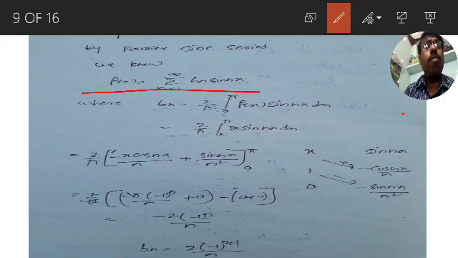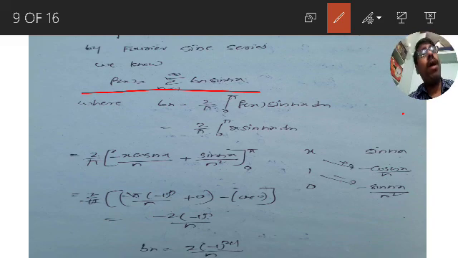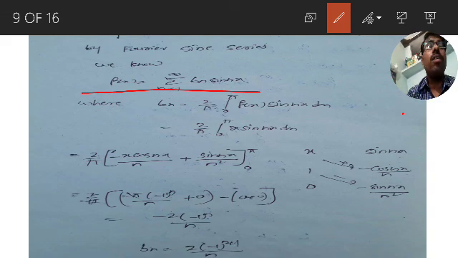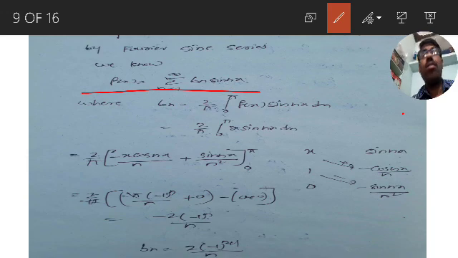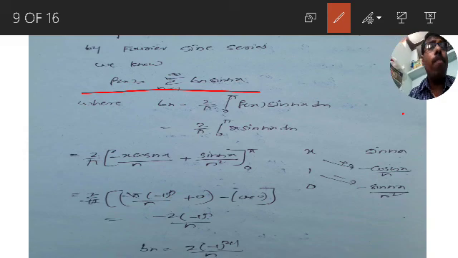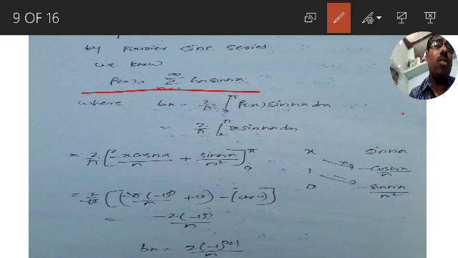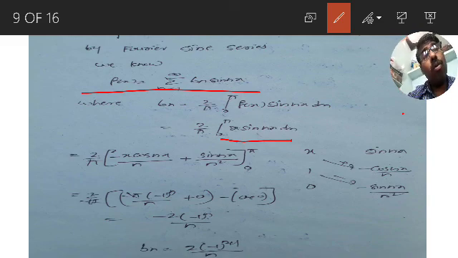So what is bn? bn is equal to 2 by pi integration 0 to pi f of x into sin nx dx. What is f of x? f of x is equal to x. So 2 by pi integration 0 to pi x into sin nx dx. So what is here? x into sin nx. You have to go for the Bernoulli rule.